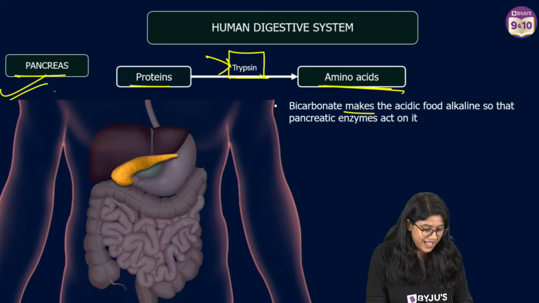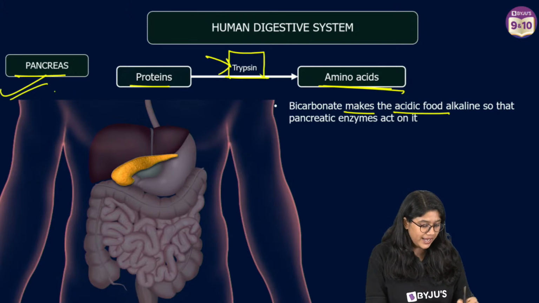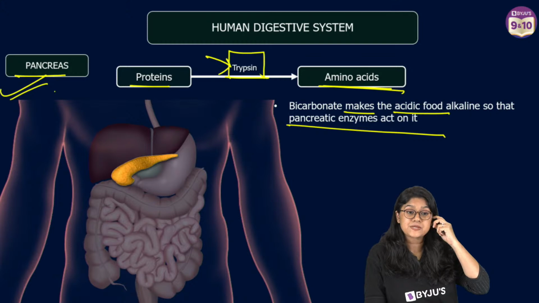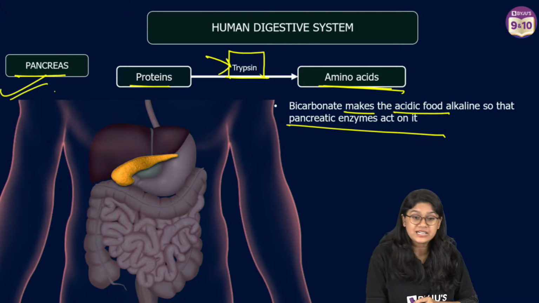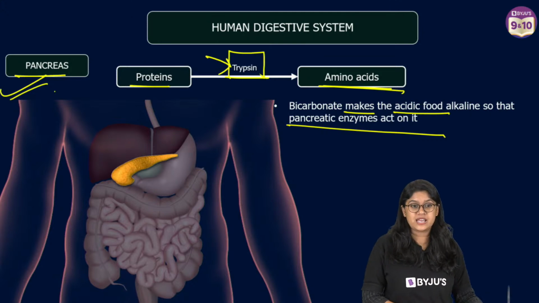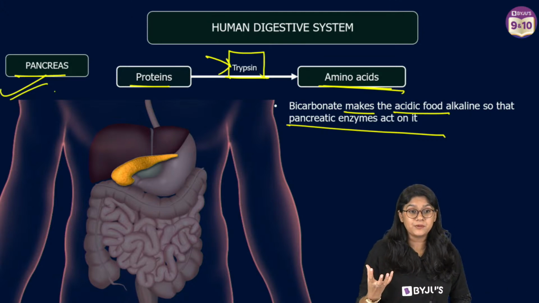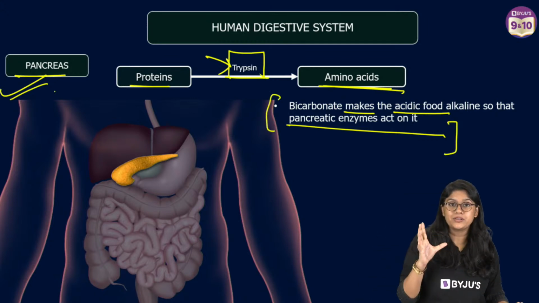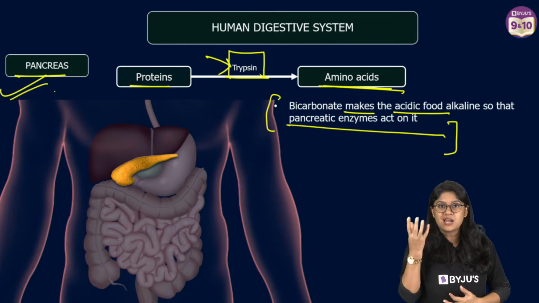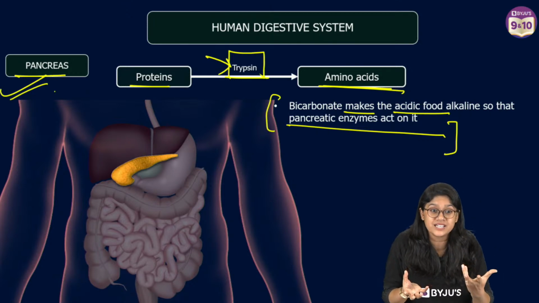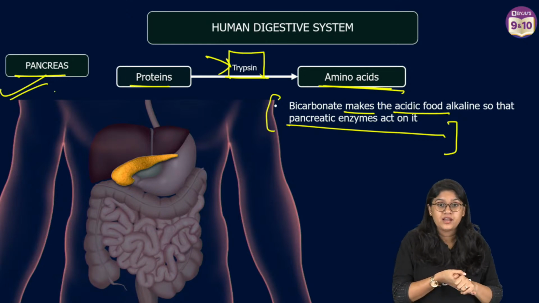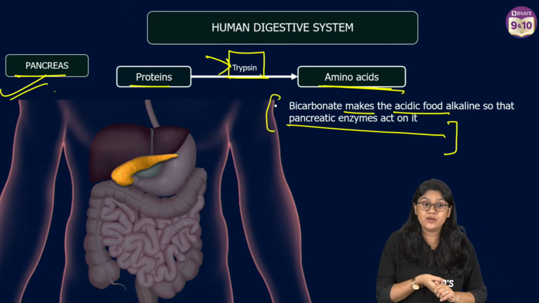Bicarbonate makes the acidic food alkaline so that pancreatic enzymes act on it. Yes, absolutely. Clear, everyone? Are we clear? Yes, very good. Yes, trypsin is there. So bicarbonate, what are bicarbonates we're talking about over here? So we know that when the food comes out of the stomach, the food is acidic. All of you will agree, right? In the stomach, the food is acidic, right? To make it alkaline, what do we use?